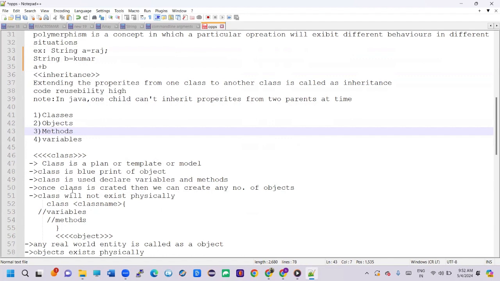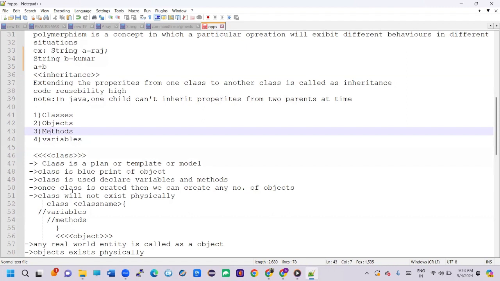Blueprint means planning. For example, if you construct a building, before constructing it we have to plan where to construct the kitchen, hall, and bedroom. The engineer will plan the building before the construction. That plan we can call a blueprint. Same way, before creating the object, we need to plan. That can be done by the class only. Class is a blueprint of an object.